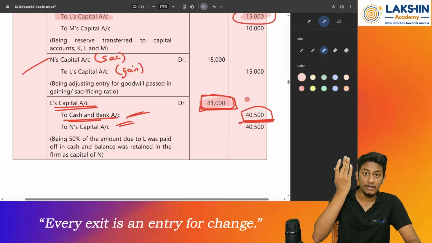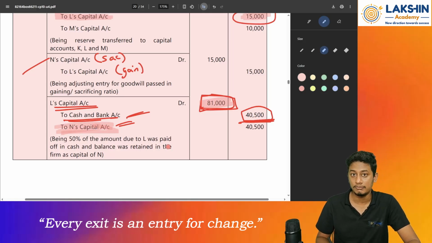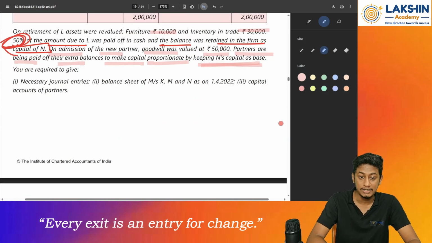Yes, whenever the capital of Mr. N increases, we will credit the account. So Mr. N's account is credited over here. Clear? By rupees 40,500. Now we come to the remaining partners' capital.